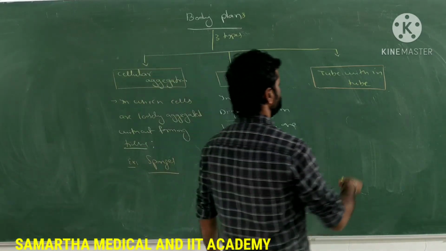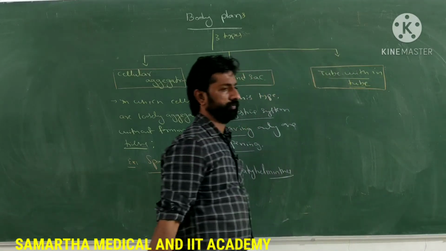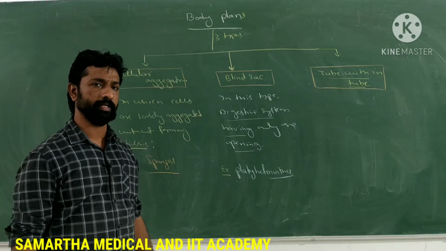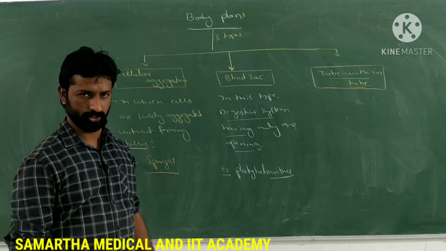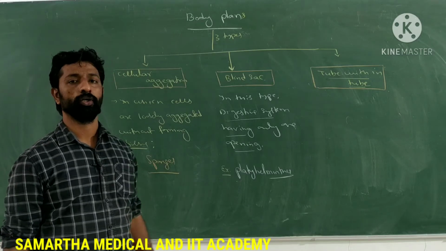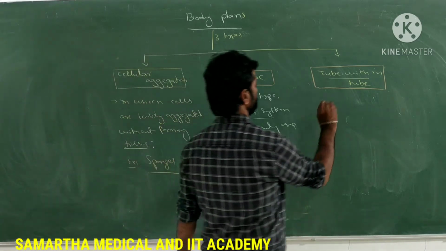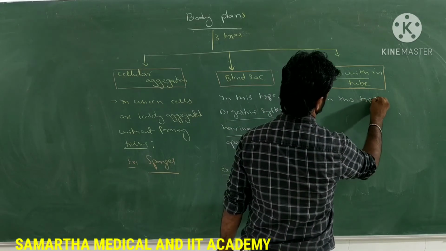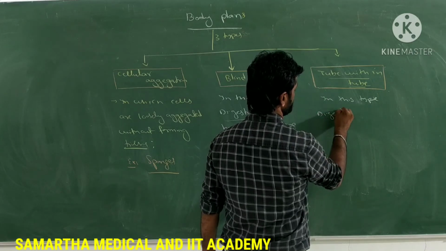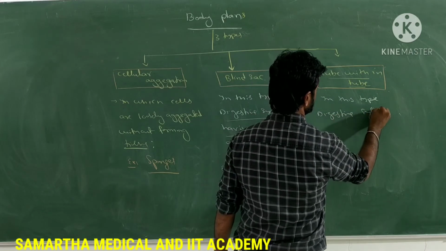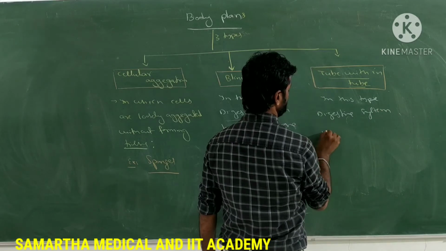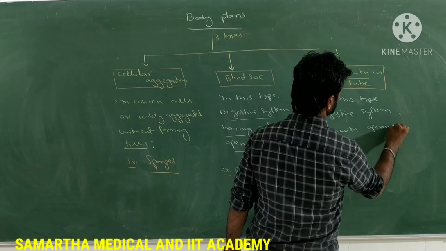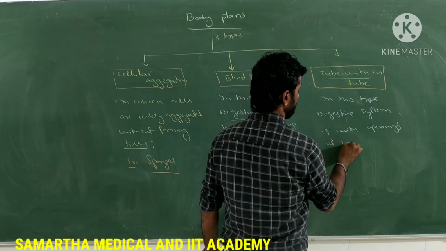Next, tube within tube type of body plan. What do you mean by tube within tube type of body plan? Here the digestive system is present as a complete tubular structure which has openings at both ends. So in this type, the digestive system is with openings at both ends.